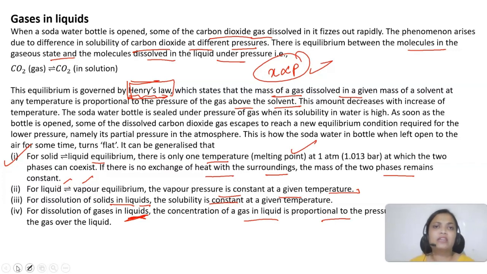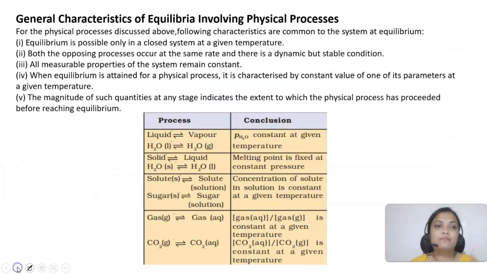Now you will be thinking, ma'am, no question comes from this, but it can be asked because it is mentioned in your NEET syllabus also. So it is important for us to learn about physical equilibrium. Questions can be asked and it is actually our basic. So this is the general characteristics of equilibrium involving physical processes. What I told you is that equilibrium is possible only in a closed system. It is not possible in an open system. Try to understand.